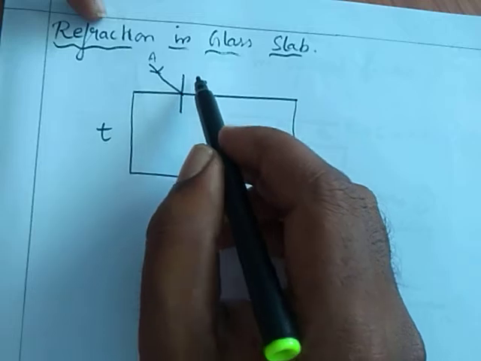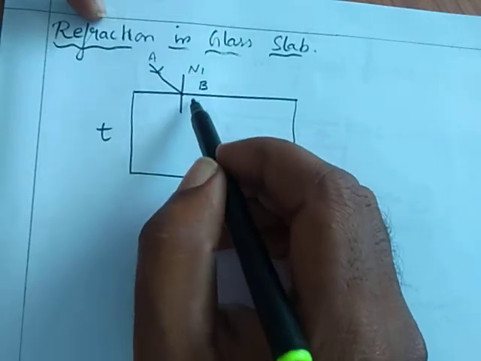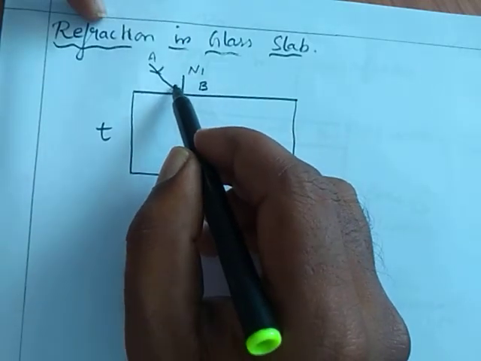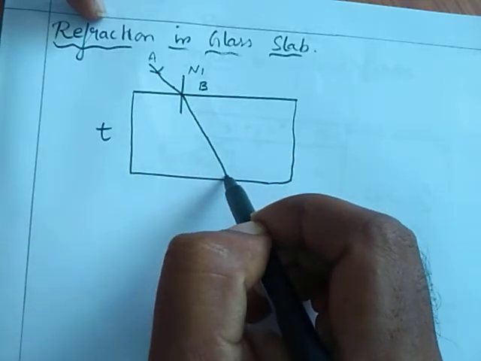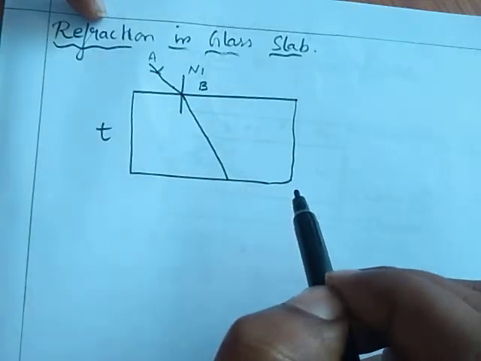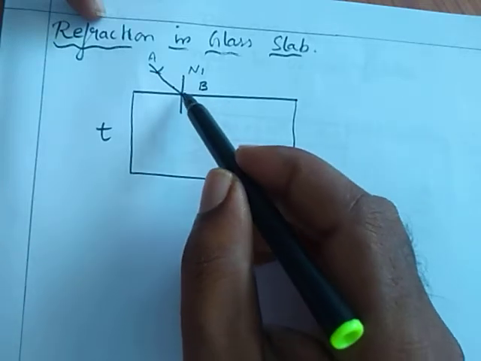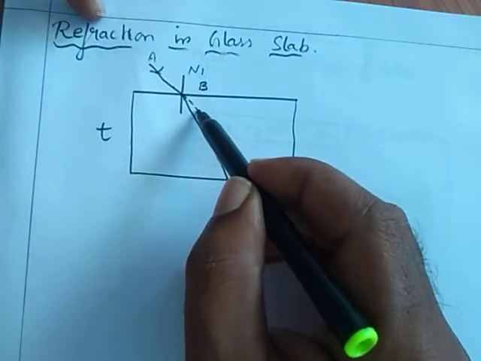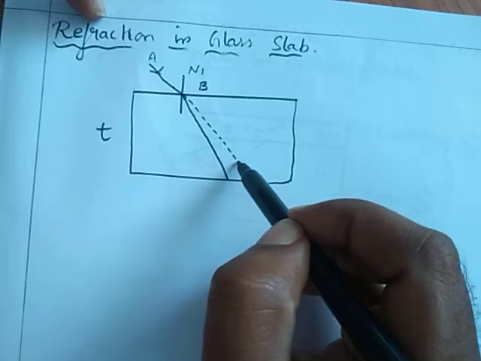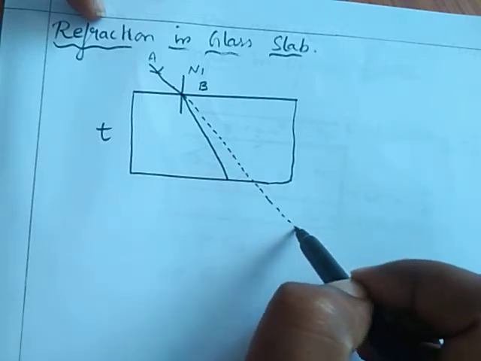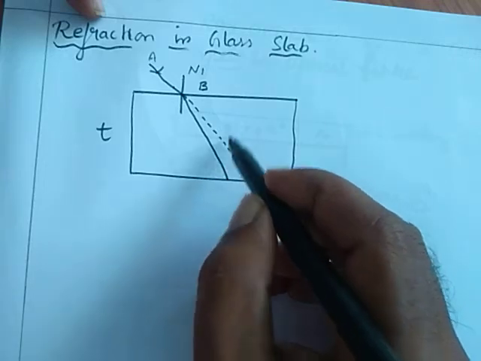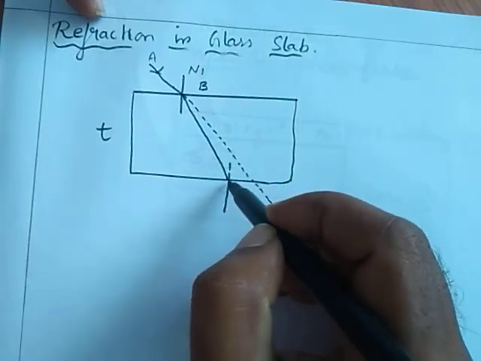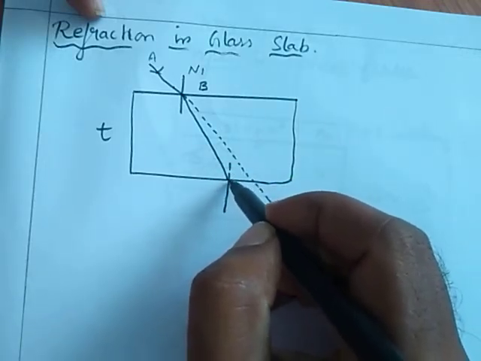Here it is a normal N1. It will refract its path towards the normal. Then I am extending the incident light. Here it is an incident ray for this medium, it will bend away from the normal.